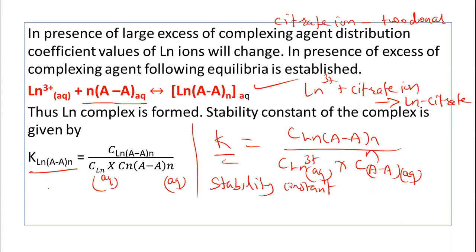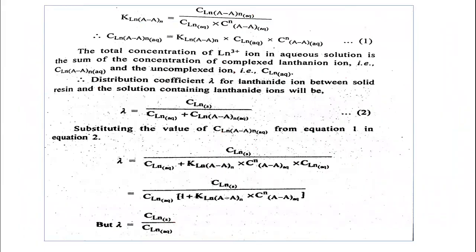So we are getting this equation now, that is the stability constant K. You can see here this stability constant value is written here. Already we have written this equation.